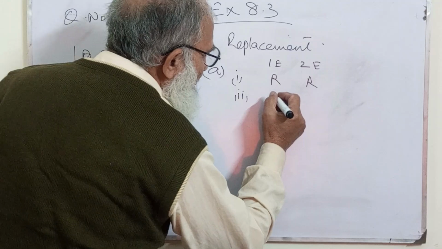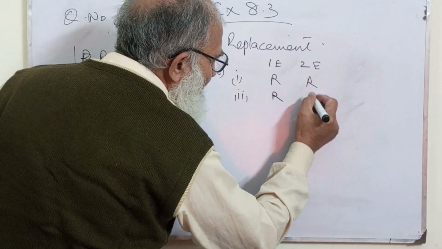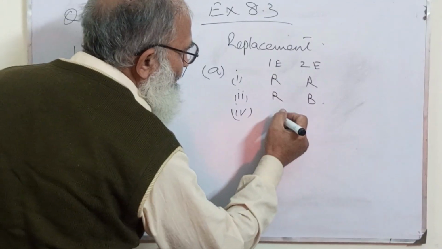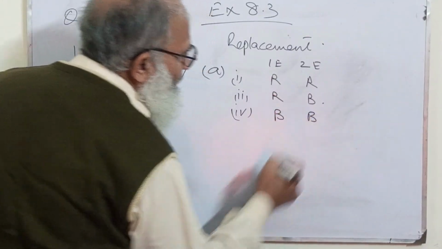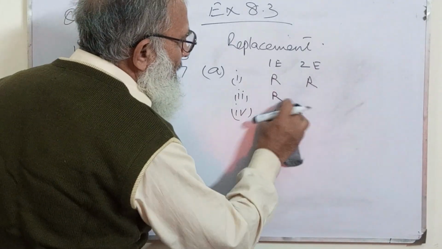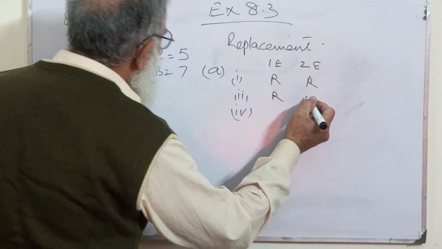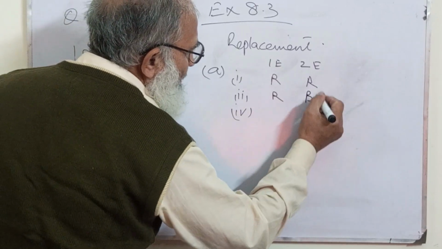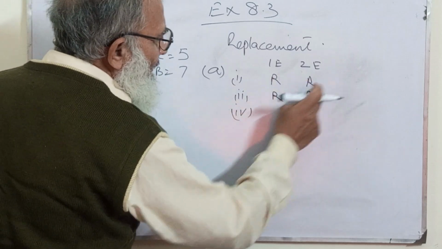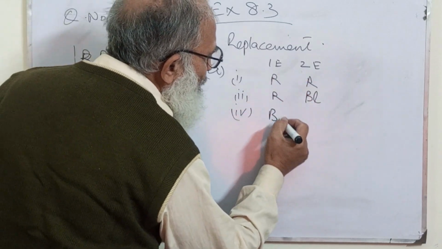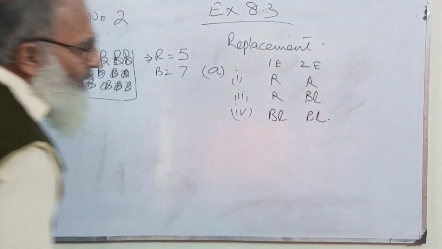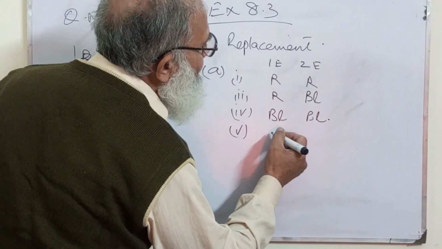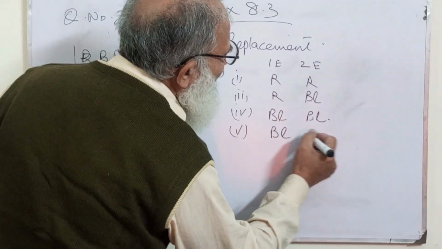Now, for example, you pick a red ball and then a blue ball. Then, for the fourth, you pick a blue ball and a red ball.